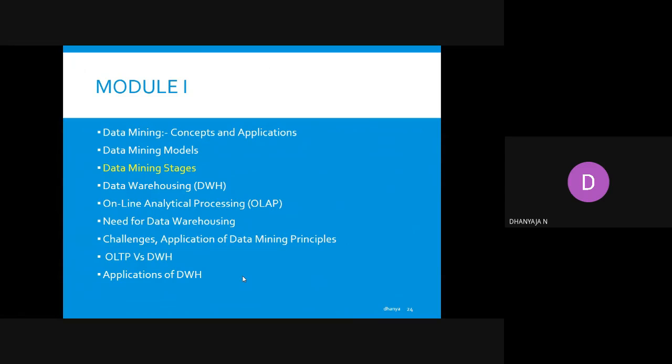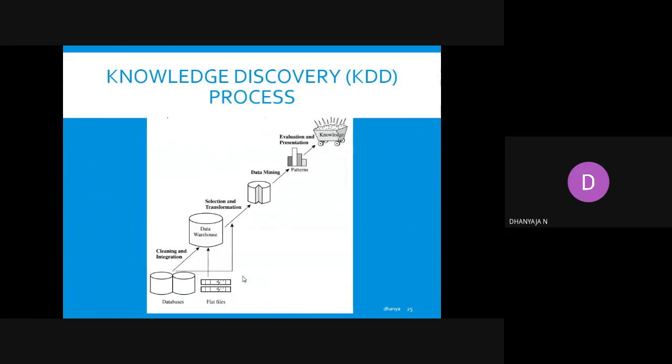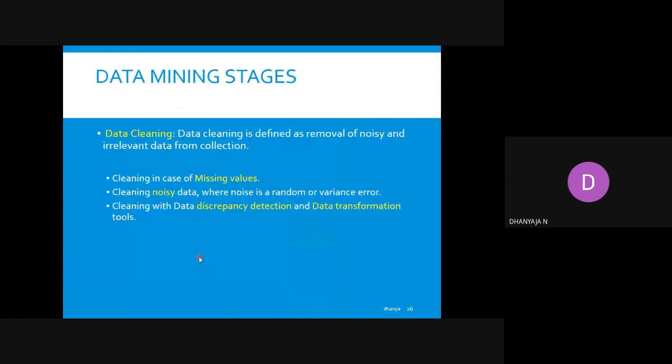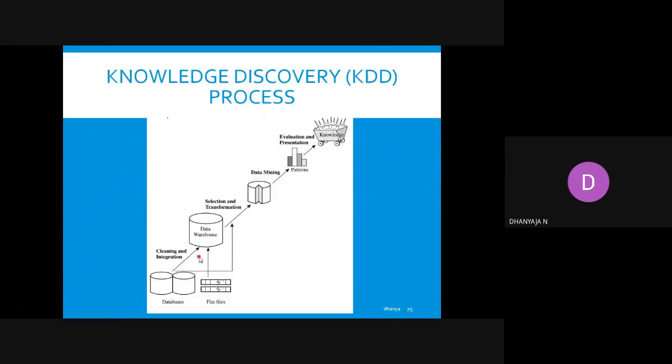And that's all about the data mining models and stages. The next portion is about knowledge discovery, or we will call it the KDD process. The main steps in KDD are cleaning and integration. There will be raw data present in databases, and after the database connection, next, after getting the data, you have to apply some techniques for cleaning and integration of the data.